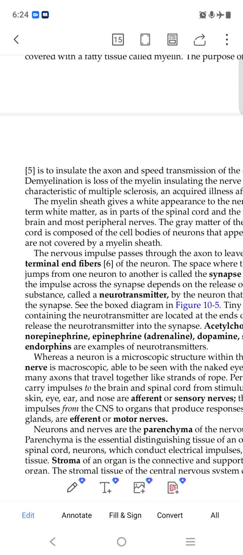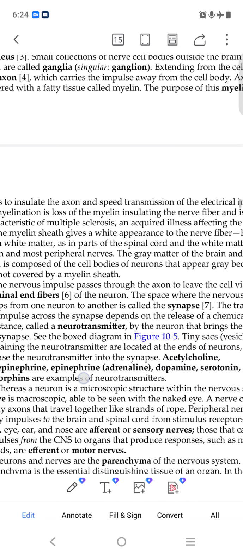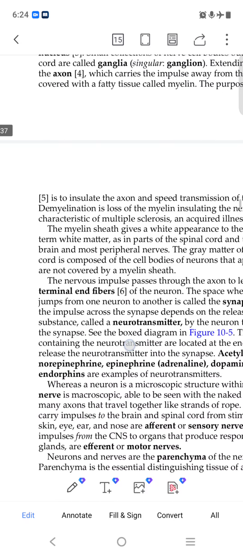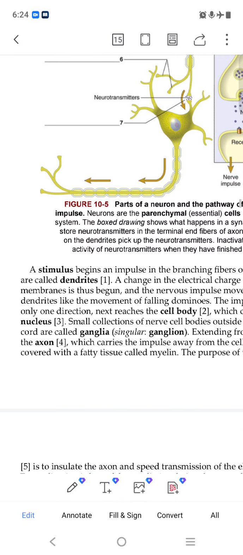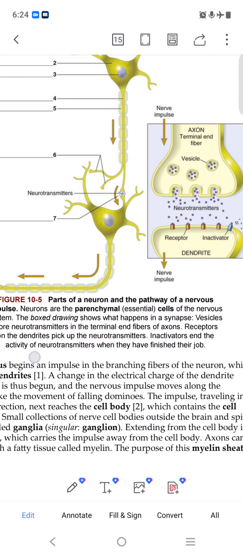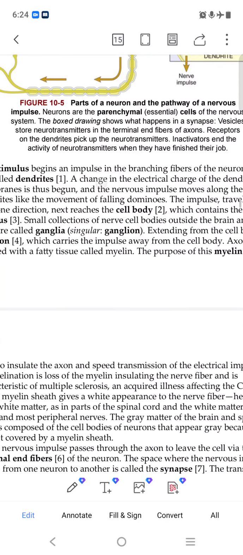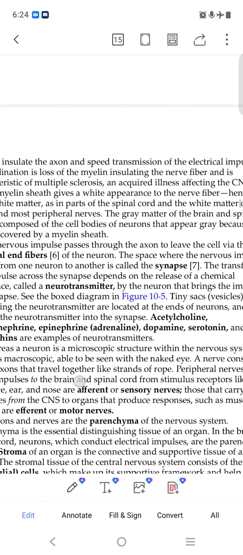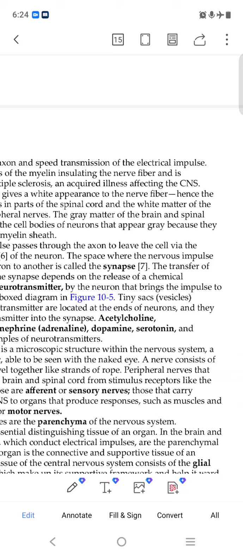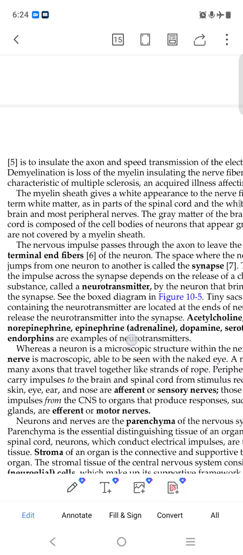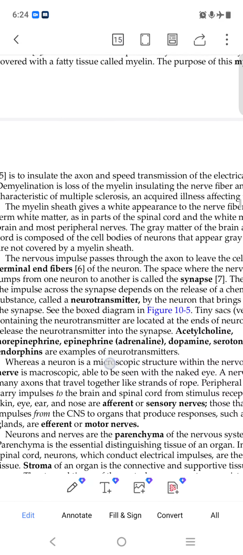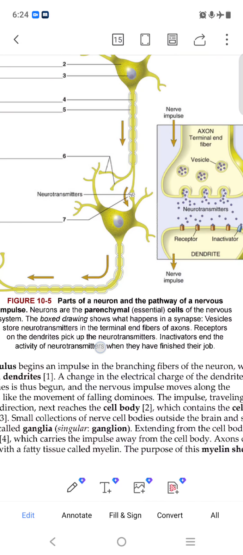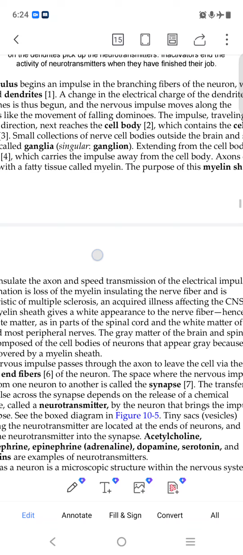Okay. Number six is the terminal and fibers of the nervous system. The nervous impulses pass through the axon to leave the cell via the axon terminal and fibers. It is also helping in the same manner. Then there is another part called the synapse, the space where the impulse jumps from one neuron to another. Number seven is the synapse, where the impulse is jumping from one side to the other.